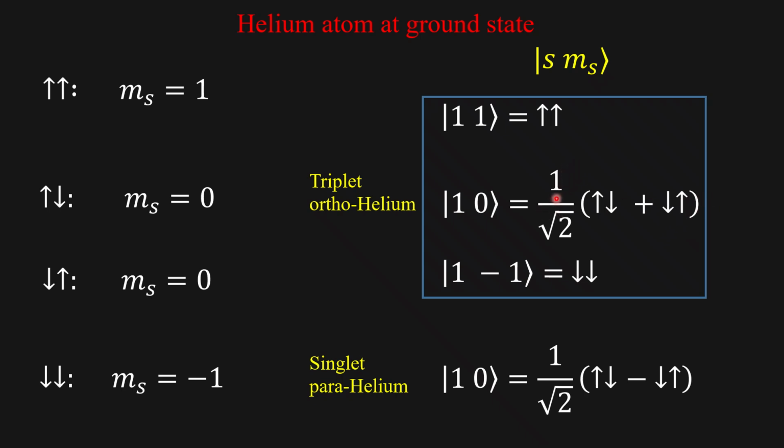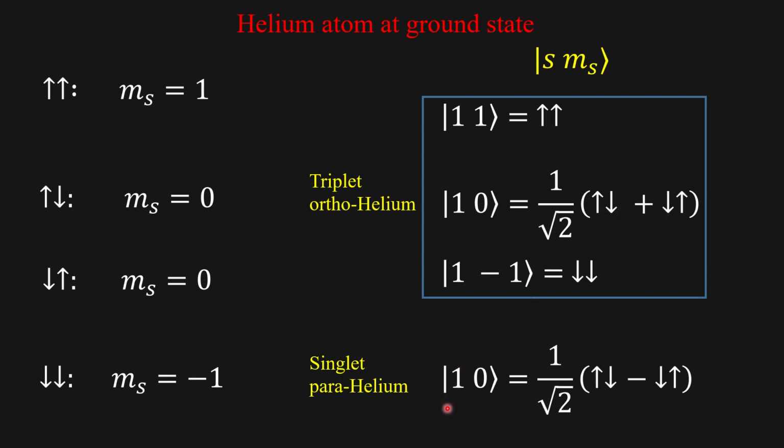The normalization constant is 1 over square root of 2. If both are down, here also S is 1, and then ms is -1. So you have this triplet state. This state is triplet because S is 1 and MS is -1, 0, 1. Here we have taken the symmetric wave functions. The spin part of the wave function is symmetric.